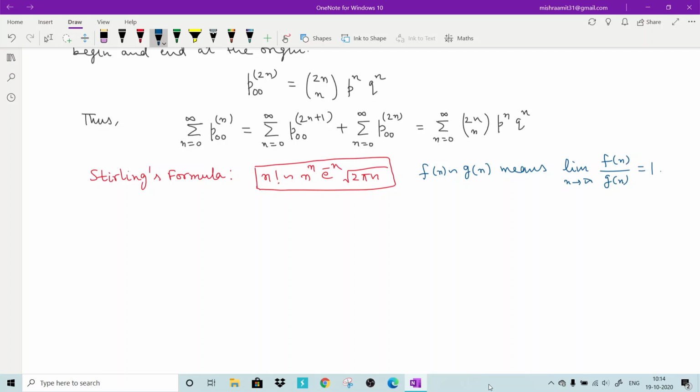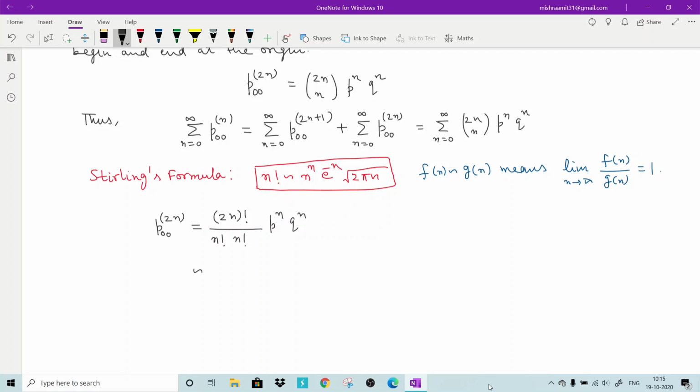So now we will focus on using this formula here. First understand what P00 2n is. P00 2n is nothing but factorial 2n divided by factorial n squared, that means 2n choose n, p to the power n, q to the power n. So now you can use Stirling's formula on 2n.